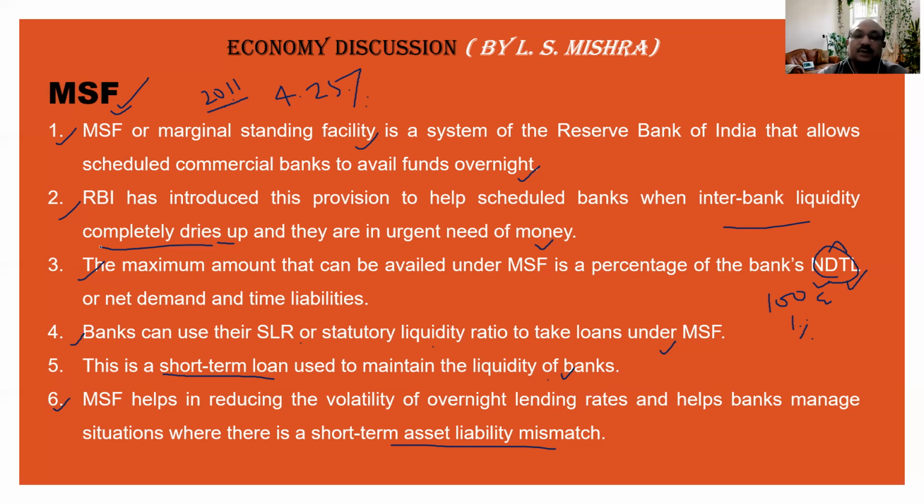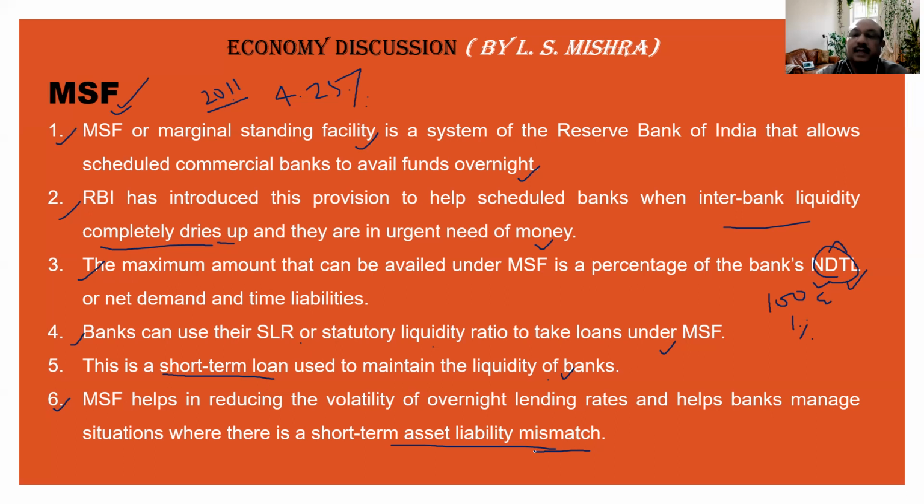One more thing, we left the last point, short-term asset liability mismatch. Asset liability mismatch means, what we deposit in a particular bank, the bank uses our funds to extend loans. So what you deposit in the bank is the liability, and when the bank extends a loan to others, that is the asset of the bank.